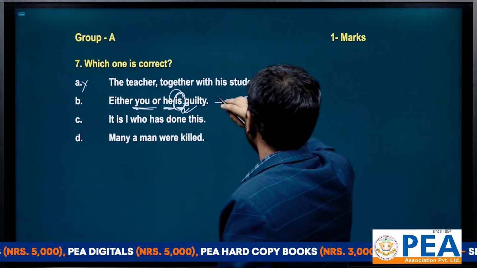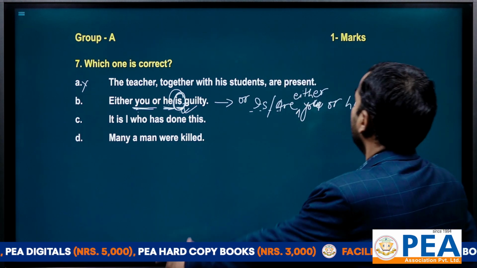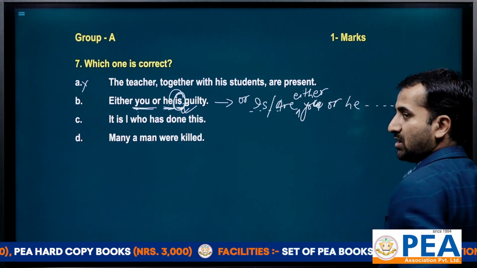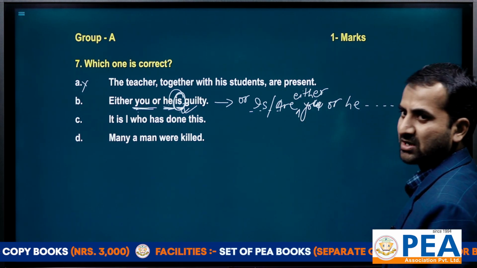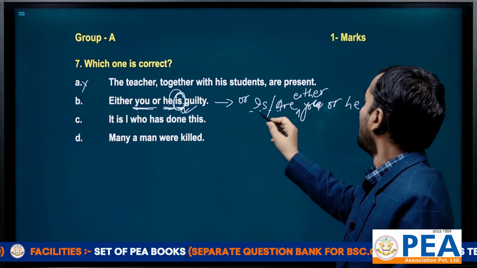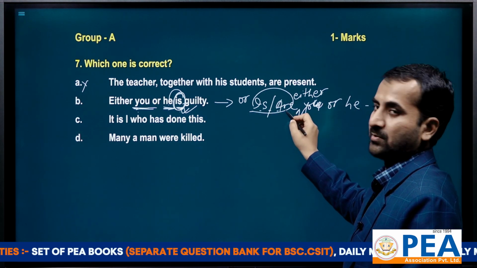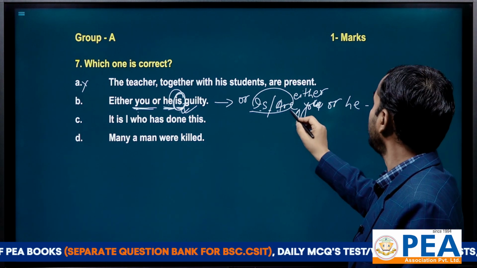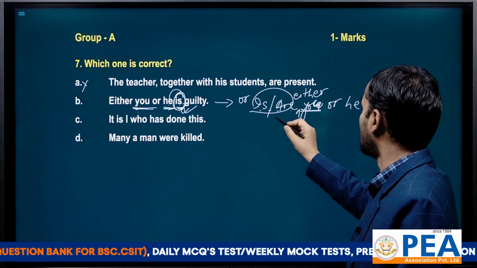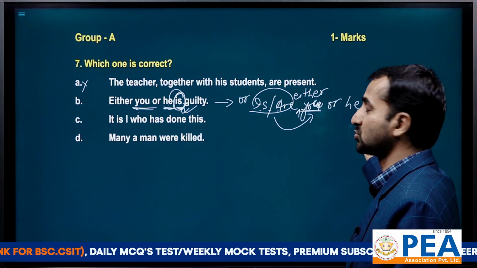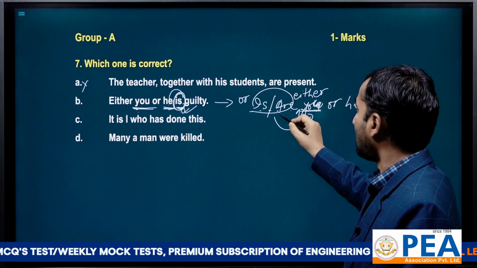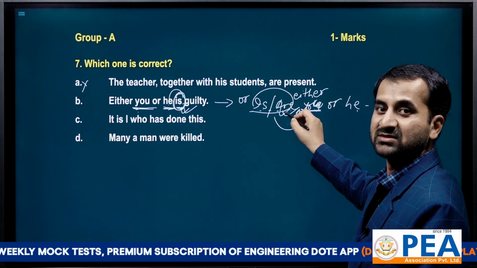But there could be another sentence like: is or are, either you or he. You have to fill here. This is a question mark, means this is an interrogative sentence. So here we have to fill one between them, and we have to see which one is the closer subject. This one is closer than this one, so according to you, it takes are. So here the answer will be are.